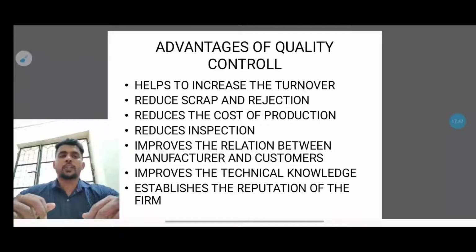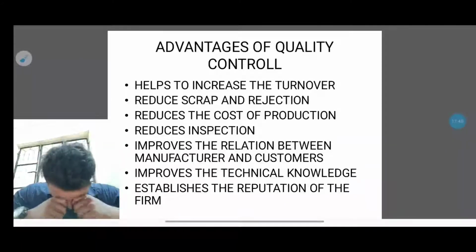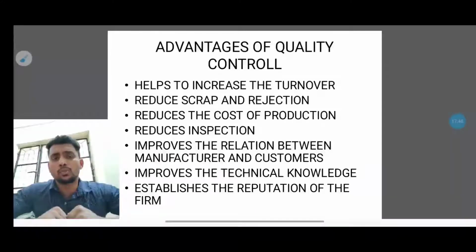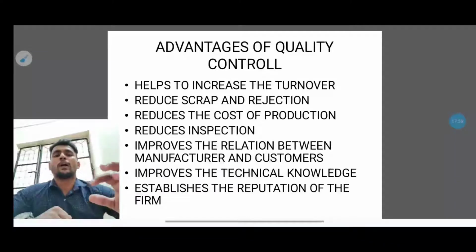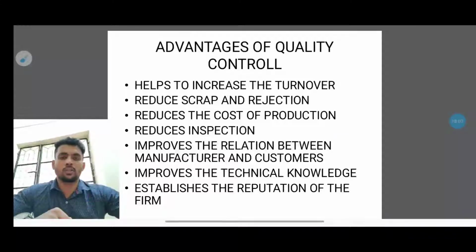Reducing inspection improves the relationship between manufacturer and customer. Basically, the main relationship is between the manufacturer and the customer, because the customer buys the product from the manufacturer and gives a good review and a good opinion.